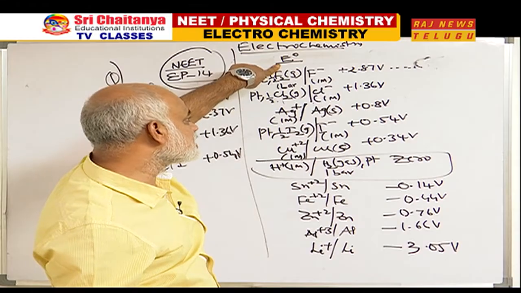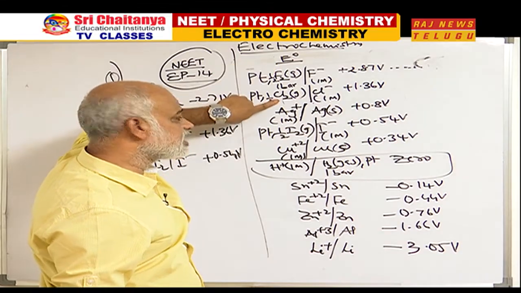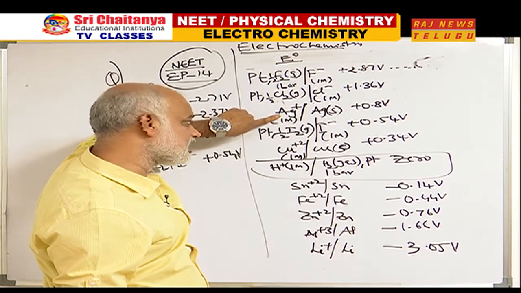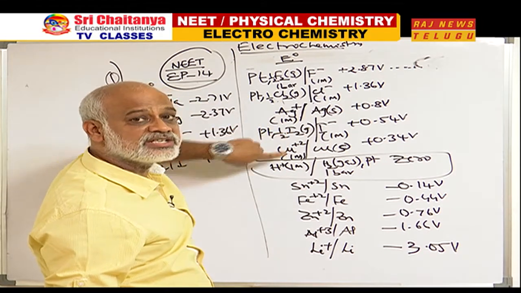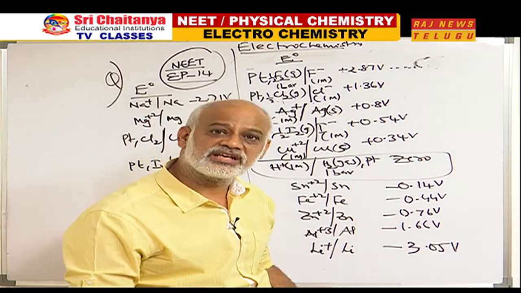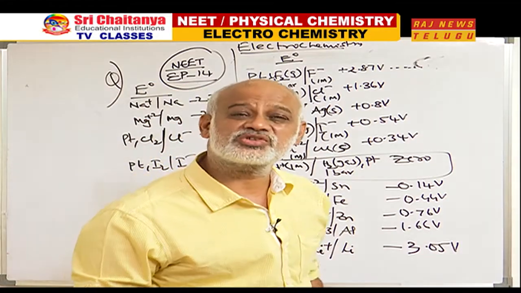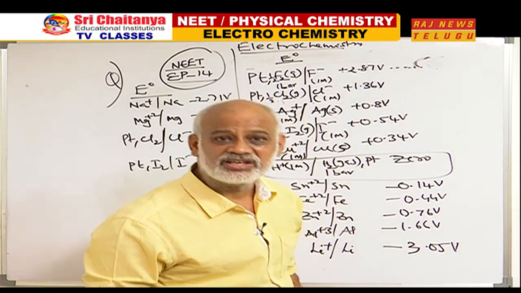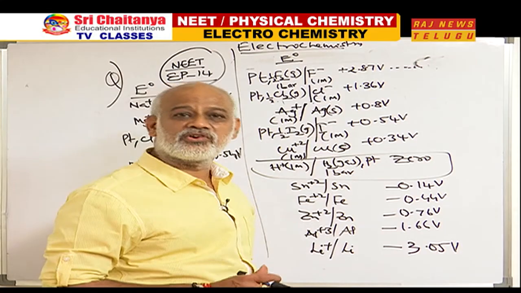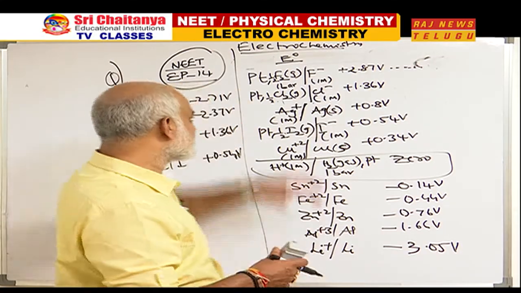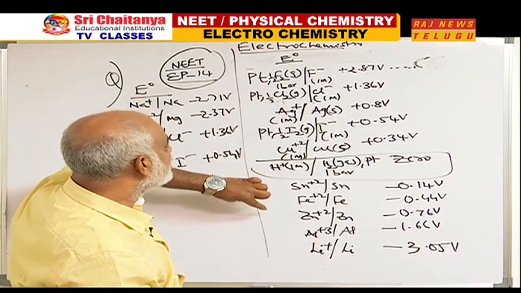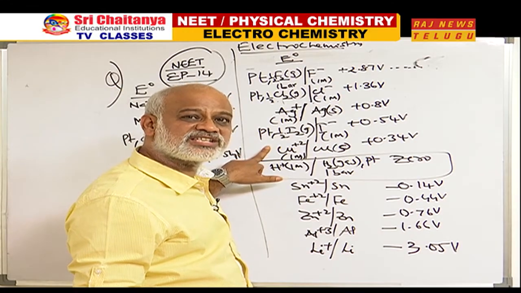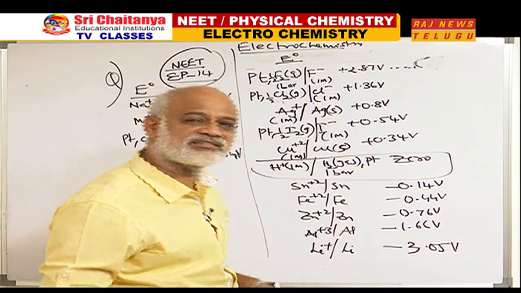Therefore, can I now say F2 greater than Cl2 greater than Ag plus greater than I2 greater than Cu plus 2 is the oxidizing power. Fluorine is the best oxidizing agent of these 5 that I wrote. Cu plus 2 is the weakest oxidizing agent of the first 5 that I have selected.